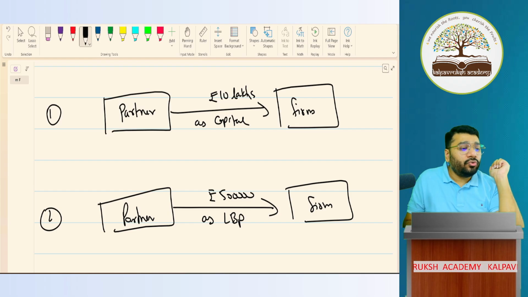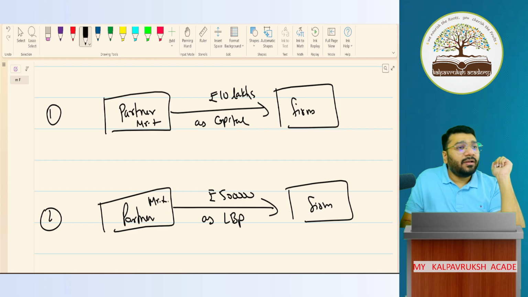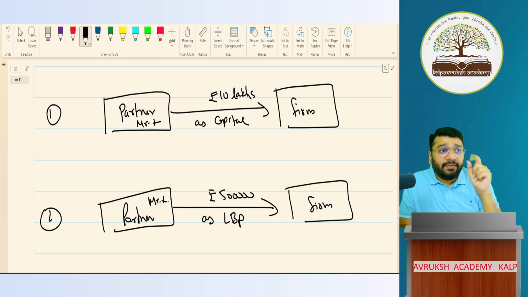So my question to you: in both the scenarios, it's the same person. Let's say it is Mr. X. Same person, Mr. X. One time he gave this money as capital. Second time he is not giving it as capital. He says that no, take this as a loan. Why so?